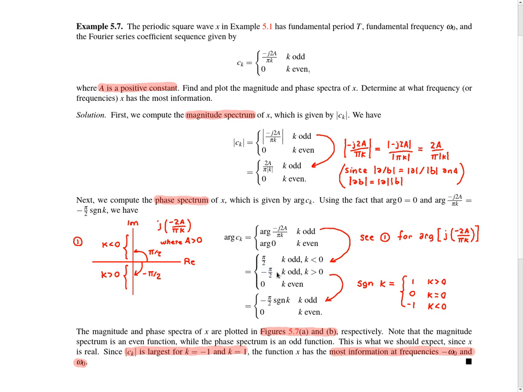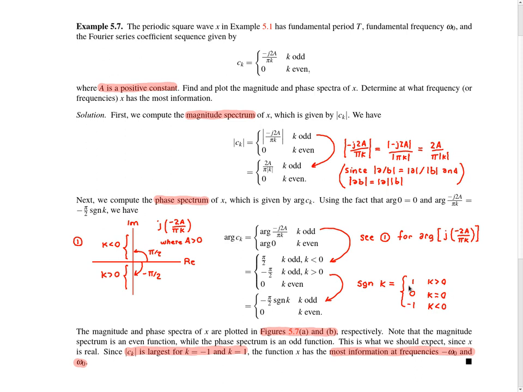Now at this point we can use a clever trick to collapse these two cases for k odd into a single case, and the observation we can make is that the only difference between this first case and the second case here is a sign difference. One of them has a minus sign thrown in here. And the sign difference depends on whether k is positive or negative. So what we can do is collapse these two cases together by simply using the signum function and writing this as minus pi by 2 signum of k. And in case you might have forgotten, the signum function is defined in this way.